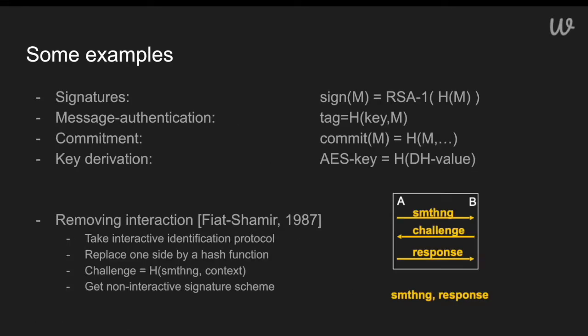Some examples of how we use hash functions in the wild are, say, signing messages. Instead of signing a message, you might sign the hash of a message so that you sign a succinct piece of data, but you could prove to someone in the future, if they have access to this hash function and this signing algorithm, that they can verify your signature. We might create a message authentication code by hashing some specific data together.